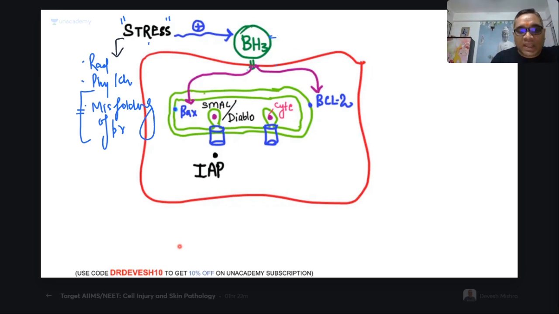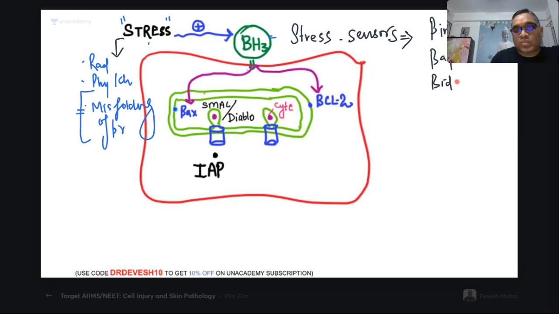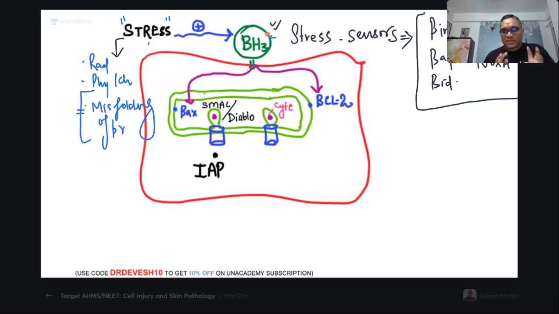BH3. What are BH3? BH3 are also known as stress sensors of the cell. And who are the stress sensors of the cell? These are BIM, BAD, BID, PUMA, NOXA. These are the 5 BH3-only protein family members, right? So what is their function? They are stress sensors. So what are they going to do? They are going to induce apoptosis.